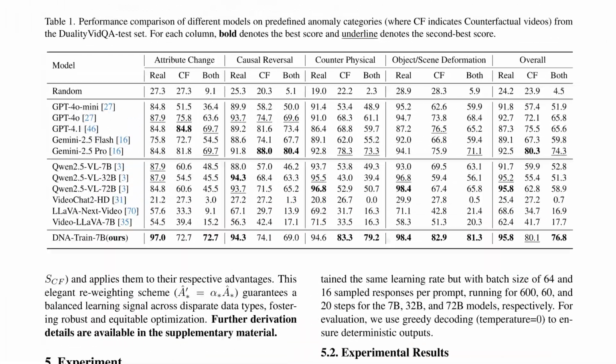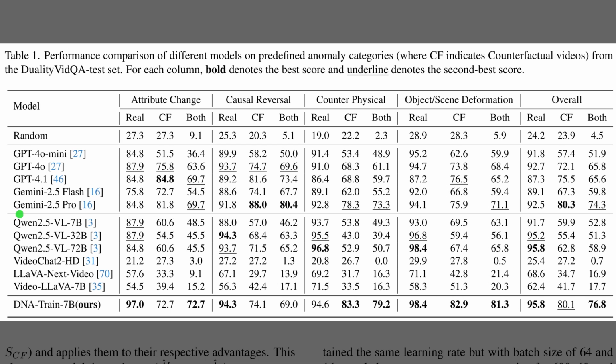So, with that training in place, Table 1 compares the resulting performance against state-of-the-art models on the Duality VidQA test set. The columns categorize specific anomaly types, such as causal reversal and counterphysical events, reporting accuracy for real videos, counterfactuals, and the strict both metric. Looking at the baselines in the middle, even powerful models like Qwen 2.5 72B show a significant drop on counterfactual data. However, the authors' model in the bottom row bridges this gap. It achieves an overall both accuracy of nearly 77%, surpassing the much larger Qwen baseline and effectively matching top-tier proprietary models like Gemini 2.5 Pro.